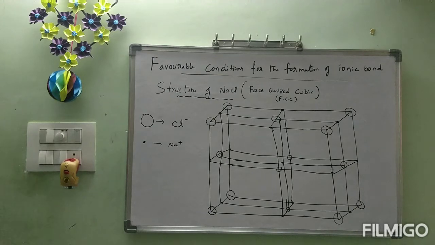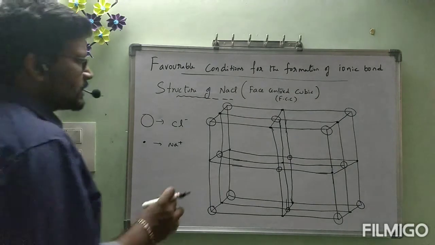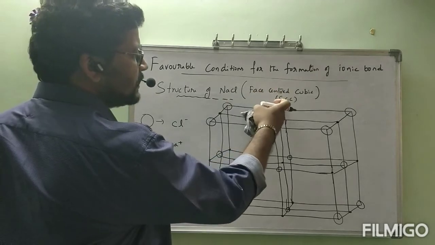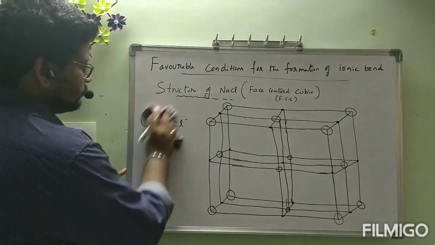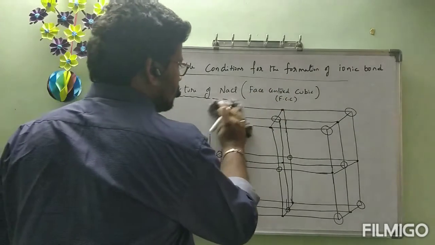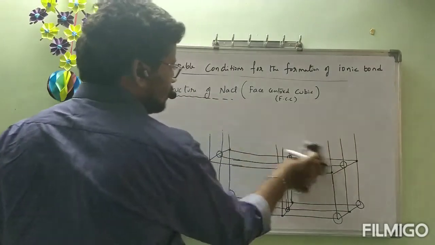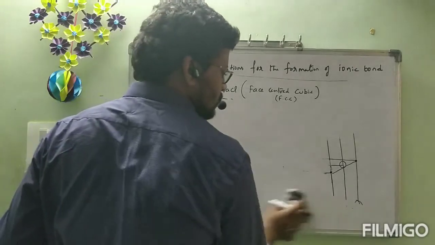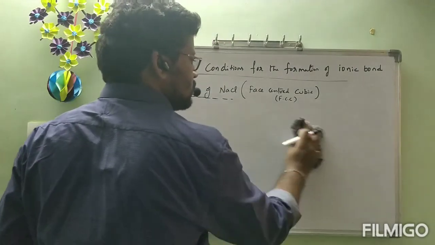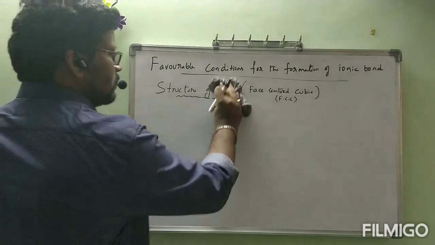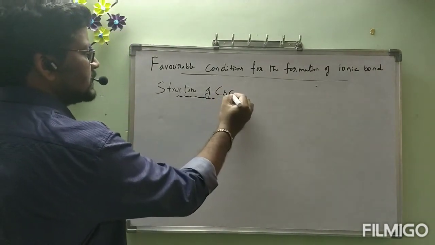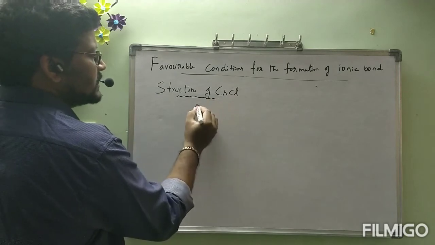Next we can go through the structure of CsCl. Let us see the structure of CsCl. Name also write carefully. Face centered cubic, FCC. Next, CsCl, cesium chloride.